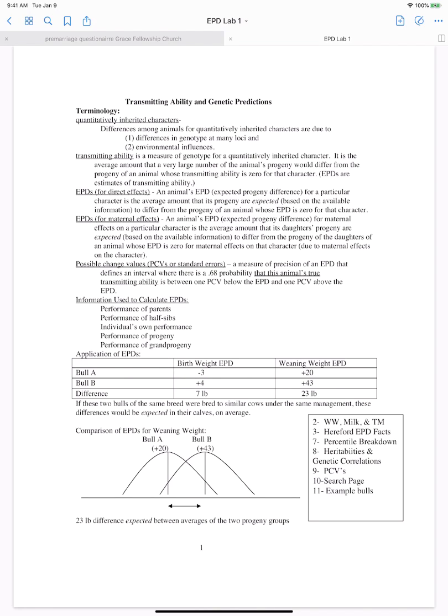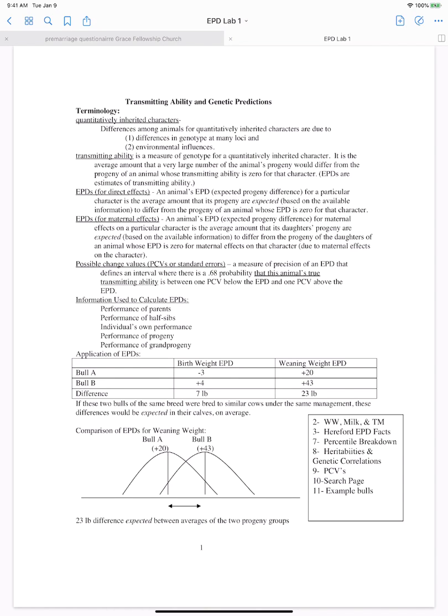So, to start off, we have some terminology, and this packet that I'm looking at right now is on eCampus. But we have some terminology that you need to know. Quantitatively inherited characters is one of them, and differences among animals for quantitatively inherited characters are due to differences at genotype at many loci, as well as environmental influences. Then we can move on to transmitting ability, and transmitting ability is a measure for the genotype for a quantitatively inherited character. Basically, the average amount that a very large number of the animal's progeny would differ from the progeny of an animal whose transmitting ability is zero.